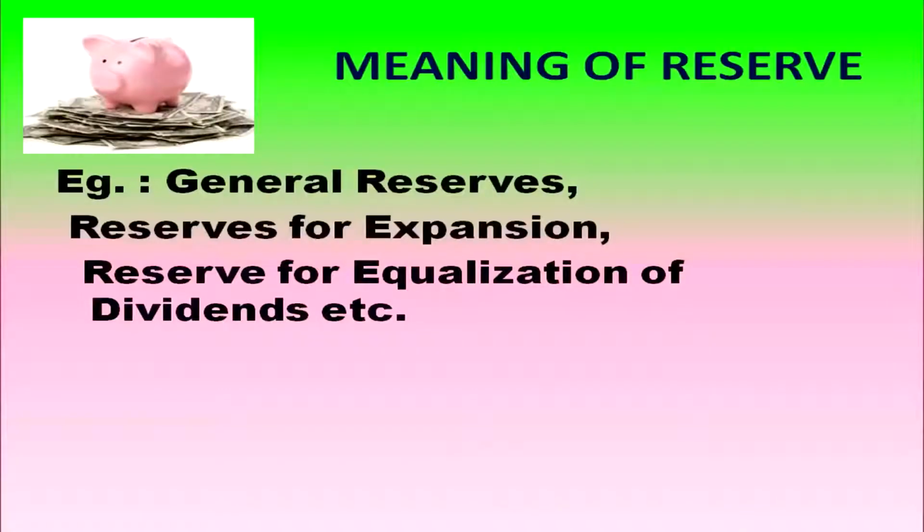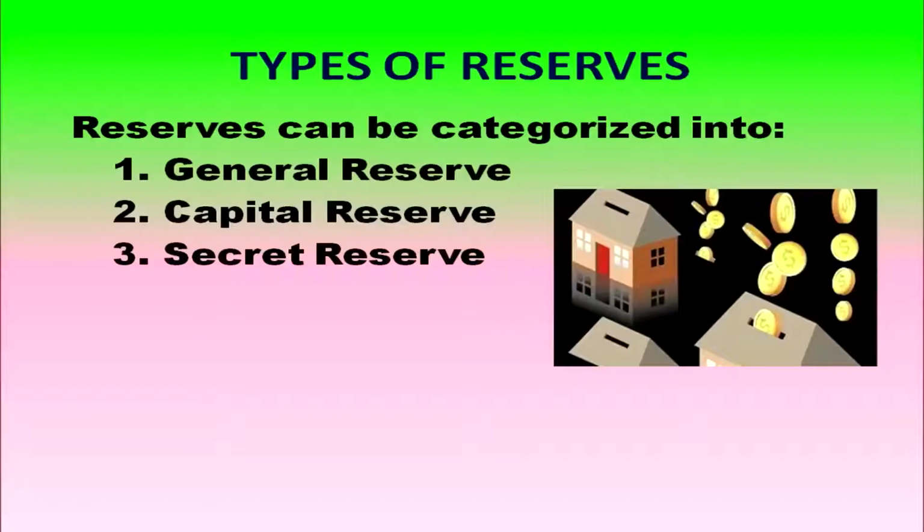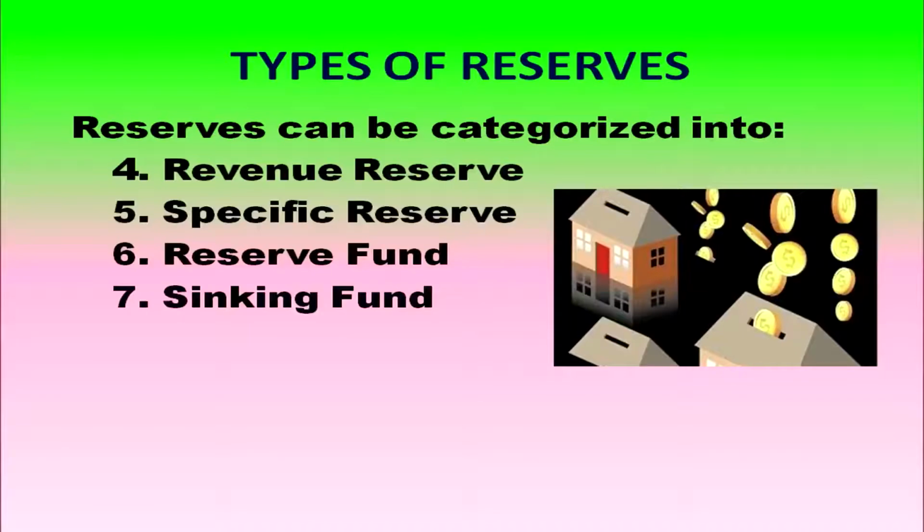We have different types of reserves like general reserve, reserve for expansion, reserve for equalization of dividend, etc. When we categorize the reserve, we can say we have general reserve, capital reserve, secret reserve, revenue reserve, specific reserve, reserve fund and sinking fund. General reserve is created by setting aside revenue profit.